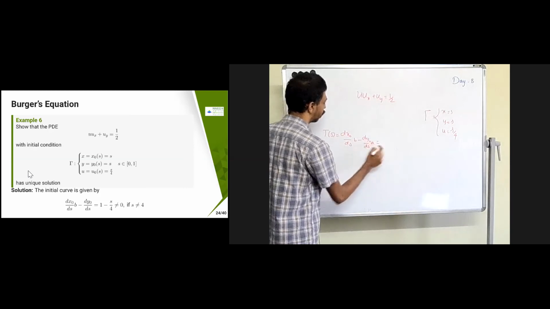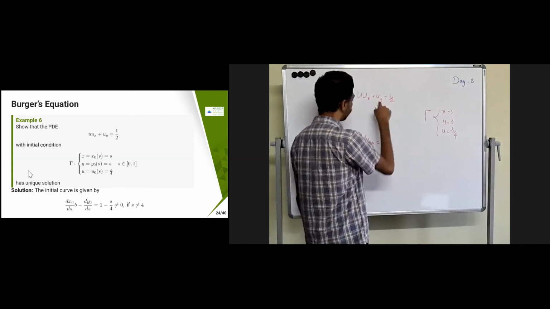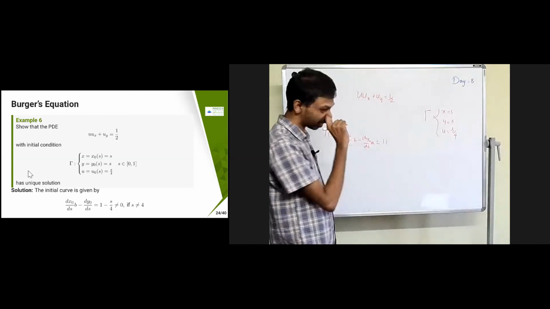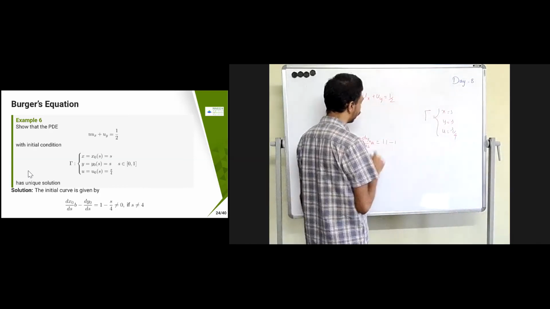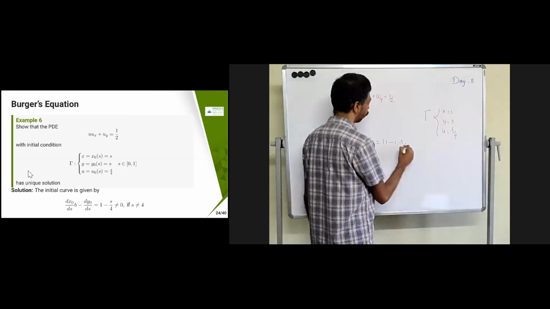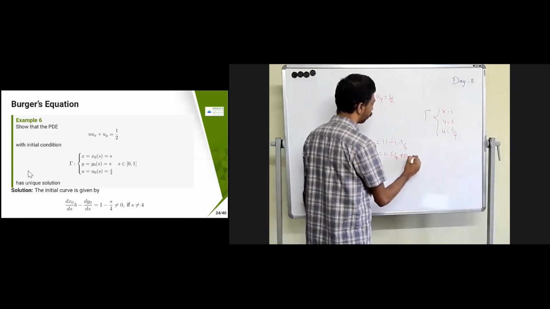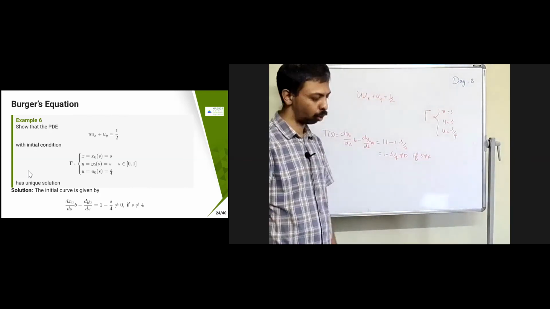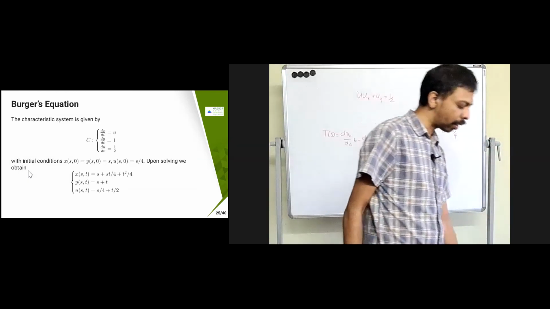Okay, so what is dx naught by ds? That is going to be 1. What is b here? b is 1 here. And what is dy naught by ds? dy naught by ds is 1 here. And what is a? a is u, which is s by 4. So this is 1 minus s by 4, which is not equal to 0 if s is not equal to 4. That means it is not simultaneously 0. Therefore, the transversality condition is satisfied, so you can find the solution for this problem.